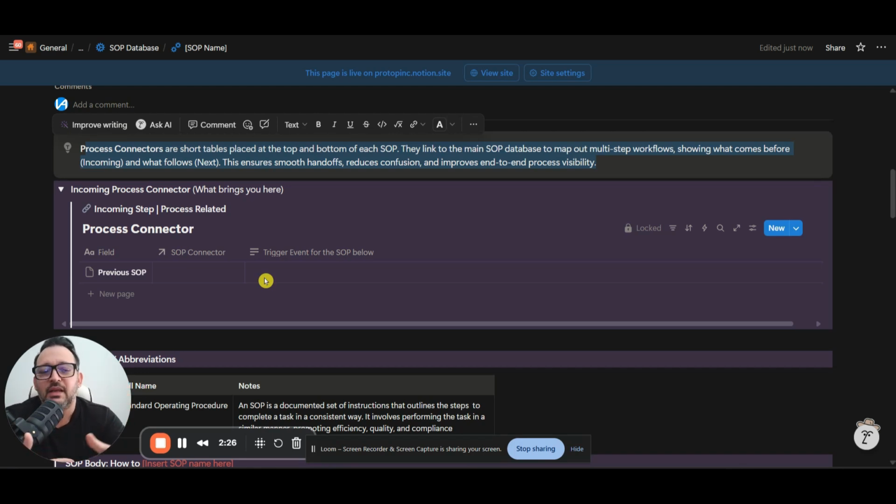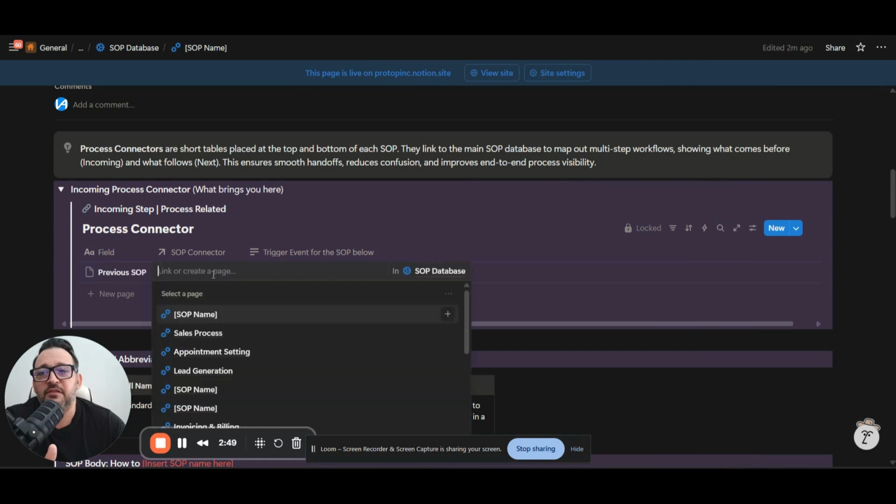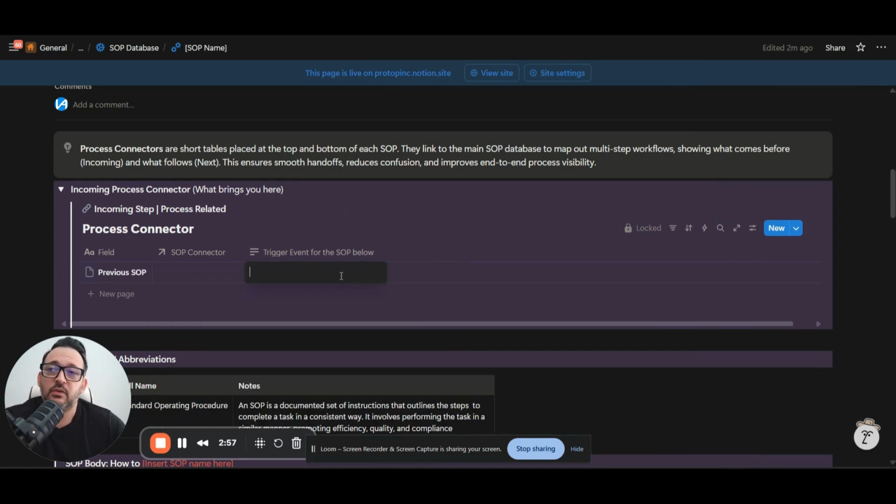You don't want the standard operating procedure to look very overwhelming when you're training somebody or when you're onboarding somebody to your team. You want to make sure that they eat everything in little chunks. Okay, so that's why you can break it. You can break it into an entire process, and then you can connect it here. All right, here. Basically, this database is connected or linked to another database, and you can specify the standard operating procedure connector, which is the event that leads to this standard operating procedure. All right, and the trigger. You can specify what the trigger is. For example, a new lead came in the CRM, or bam, that is the trigger.